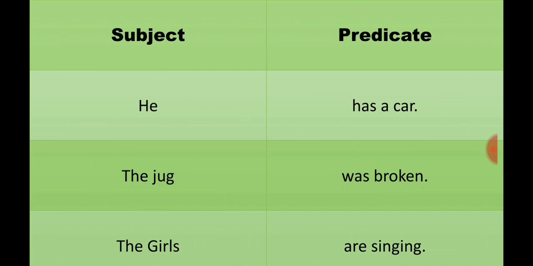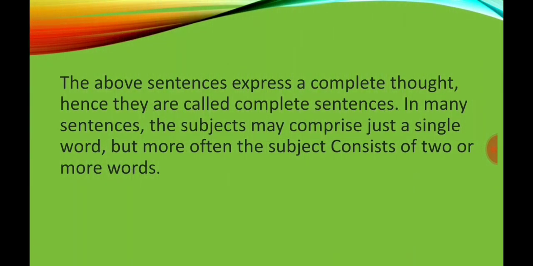He has a car. Here he is the subject, has a car is the predicate. The jug was broken. The jug is the subject, was broken is the predicate. The girls are singing. The girls is the subject, are singing is the predicate. The above sentences express a complete thought, hence they are called complete sentences. In many sentences, the subject may comprise just a single word, but more often the subject consists of two or more words.